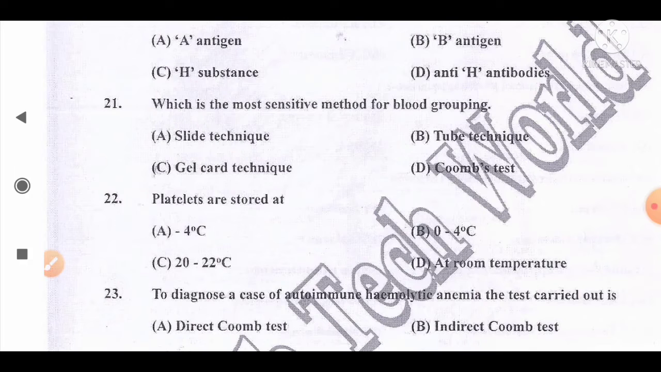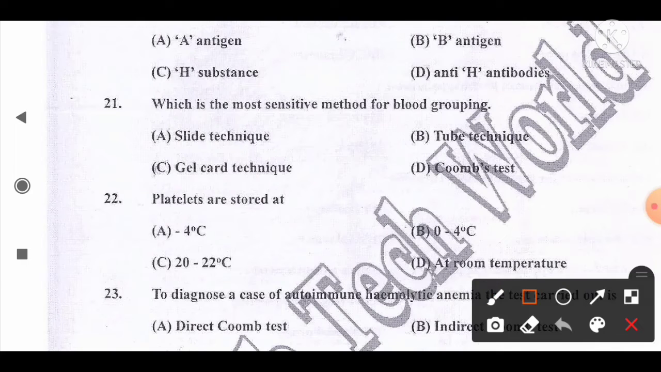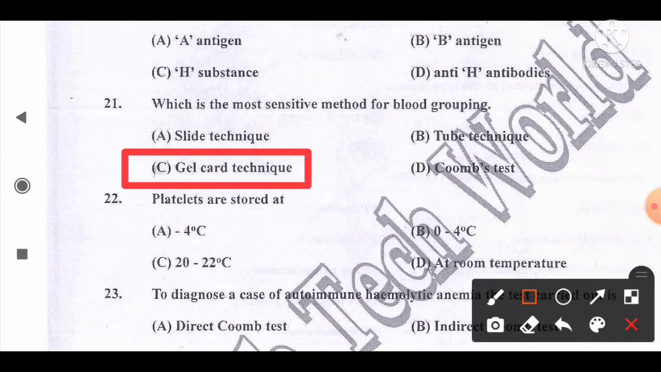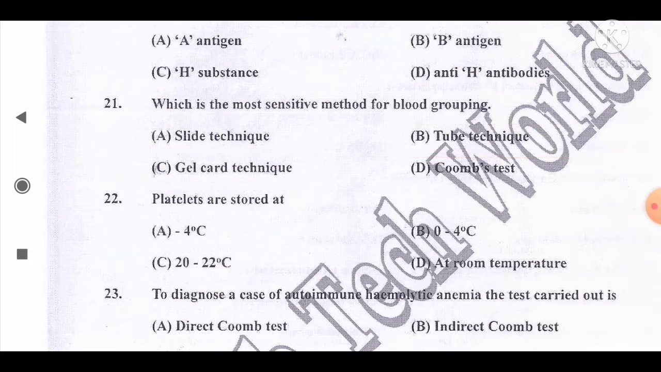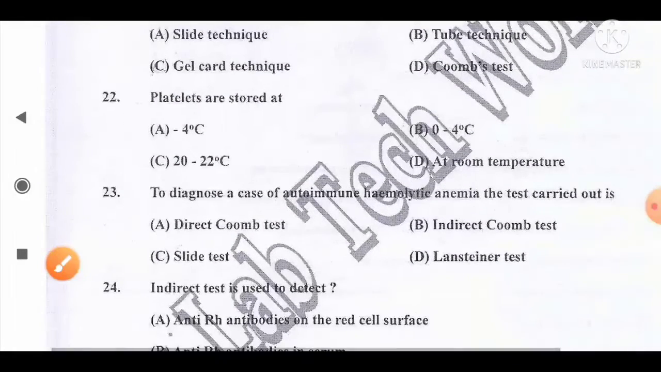Which is the most sensitive method for blood grouping? And the options are A. slide technique, B. tube technique, C. gel card technique, D. Coombs test. And the correct answer for this question, as per the answer key, is gel card technique, but as per my opinion, it may be the tube technique that is the most sensitive method for blood grouping. So for this question, you can correlate the answer as per your own judgment. As per the official answer key, option C, gel card, is the correct answer for this question. Move to the next question, number 22.